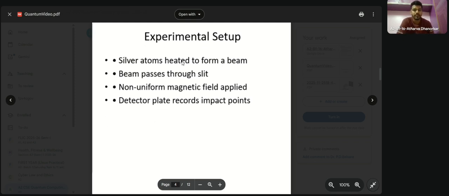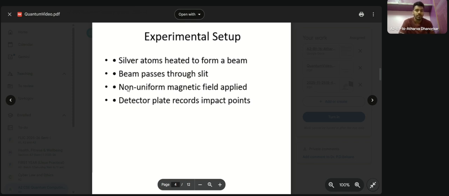Now, the silver atoms are heated to form a beam that passes through a slit. After heating, they took an oven and placed the silver in the oven, and heated it up to 1000 degrees Celsius. Then the beam of atoms goes through two slits, slit 1 and slit 2, just to give it a certain direction. They wanted to decide the direction of the beam, so it would not go in any random position. The slits were just to give a direction to the beam coming out of the oven.